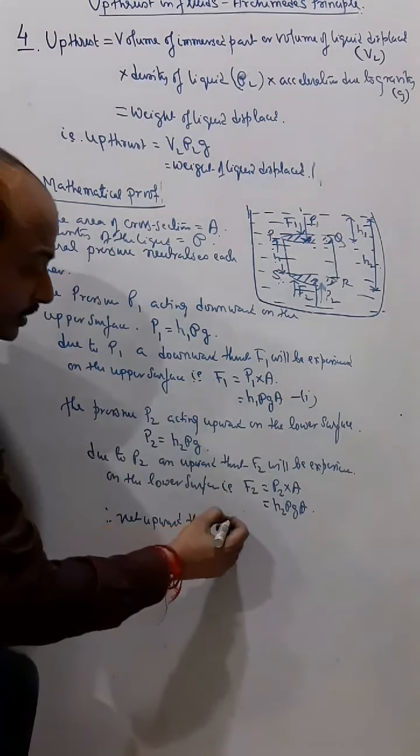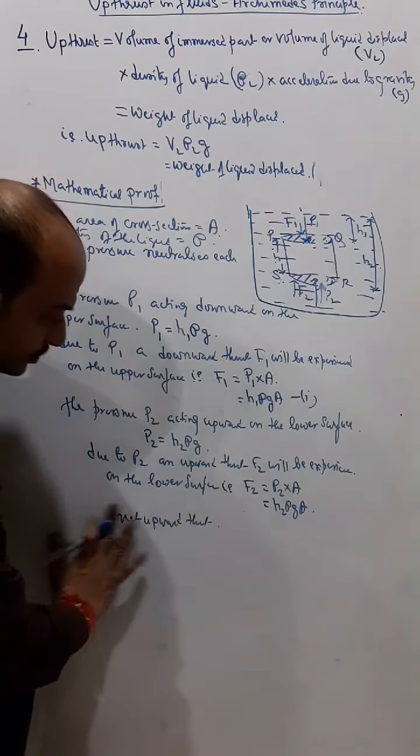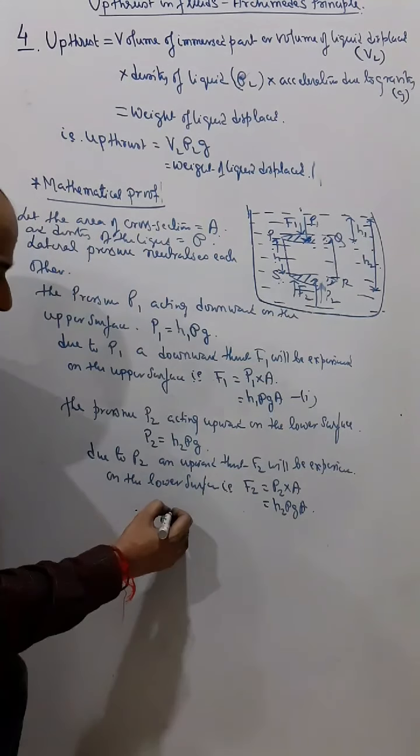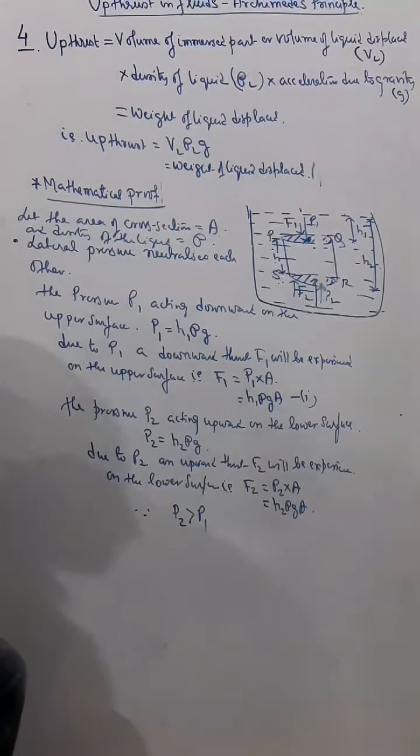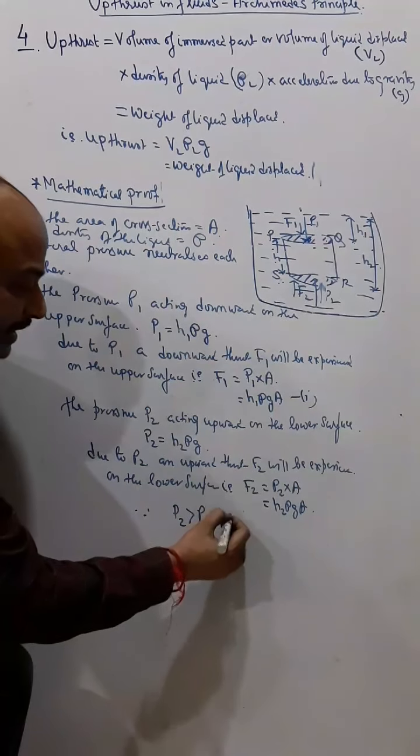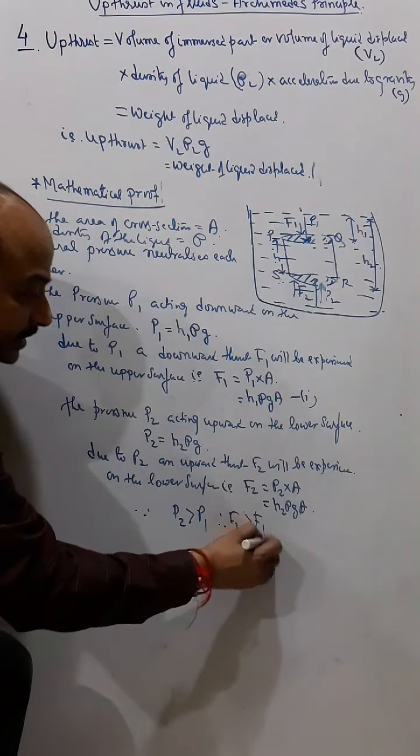Why? Since P2 is greater than P1, therefore F2 is greater than F1.